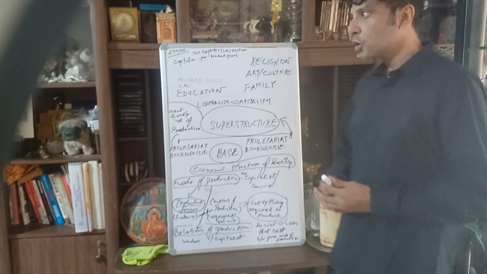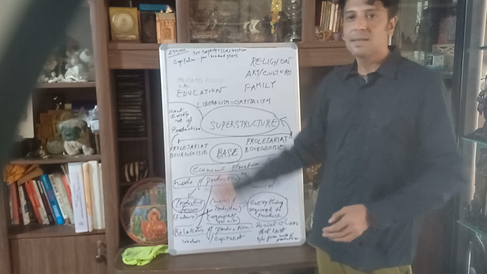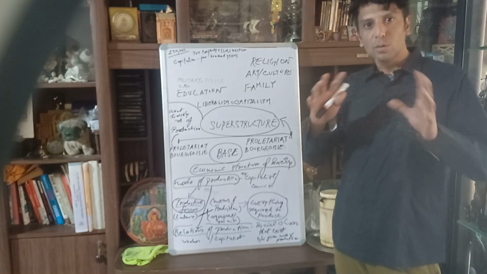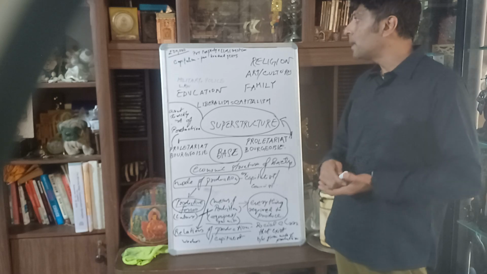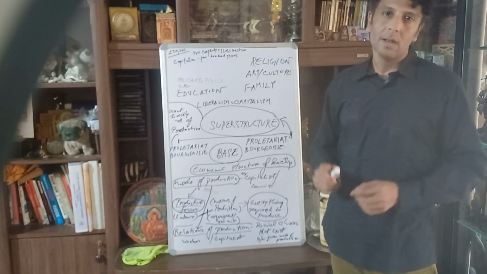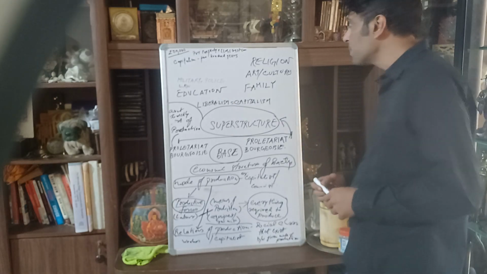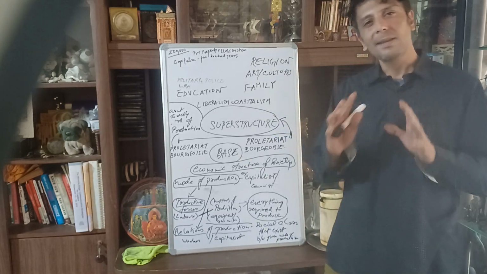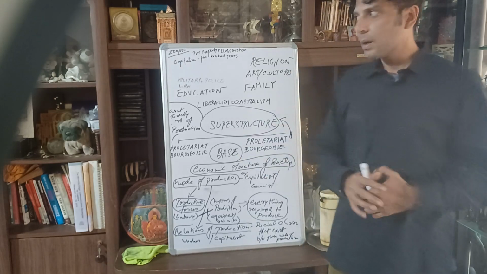Let's see. So human beings have existed for over 200,000 years, and out of those 200,000 years, capitalism has existed only for a few hundred years. So this private property and class system has existed for a very short period of time compared to the entire human existence.